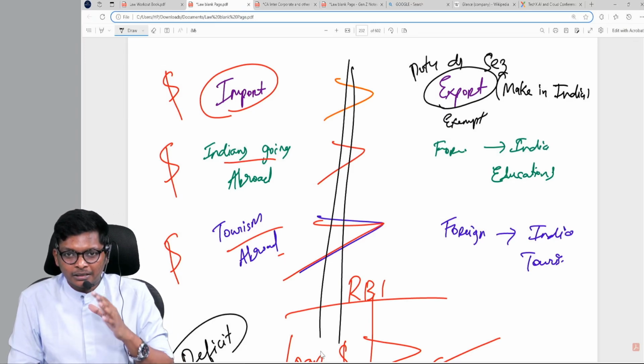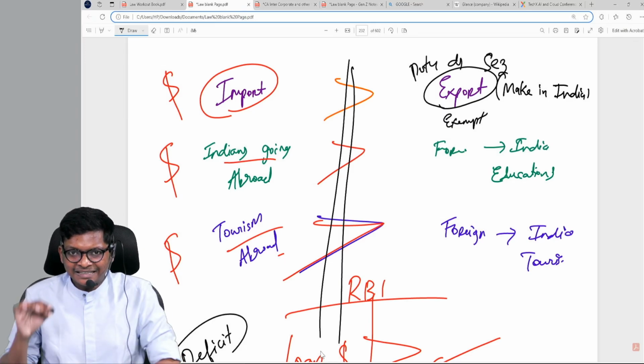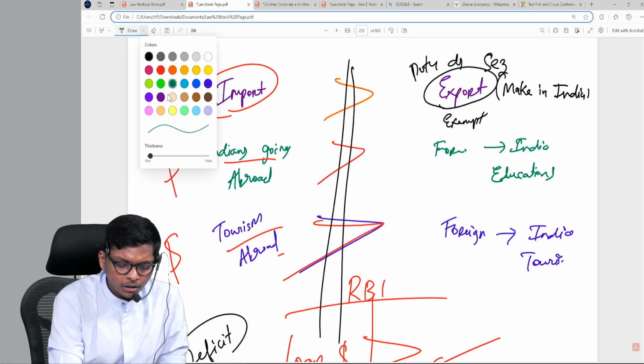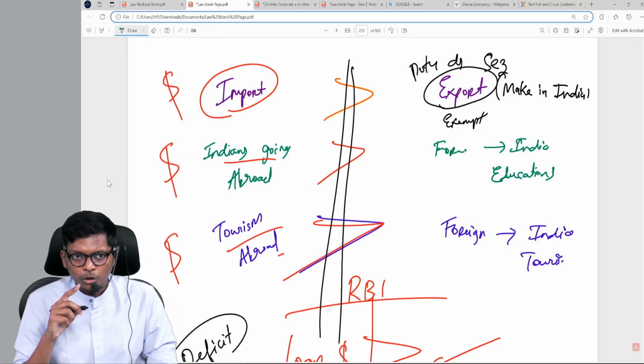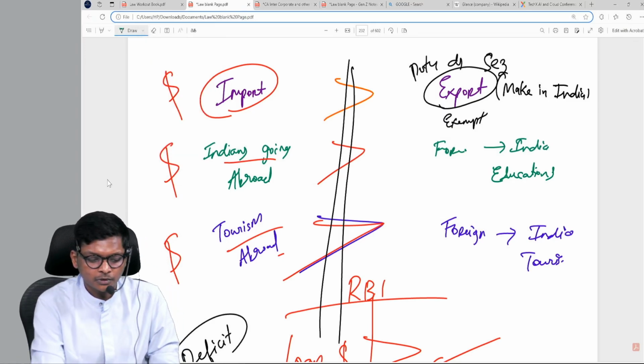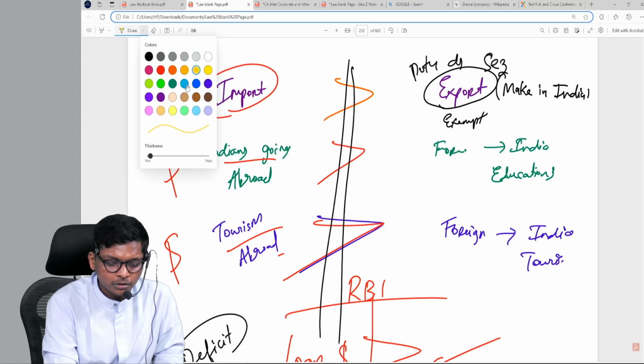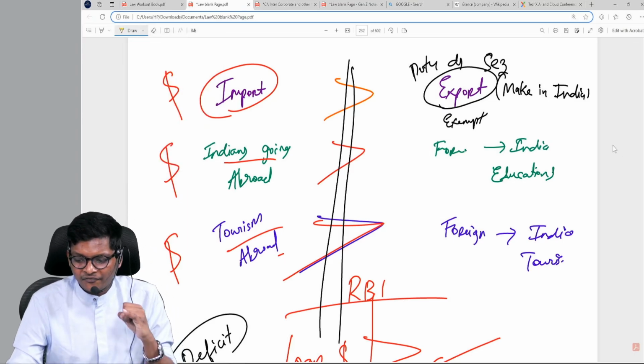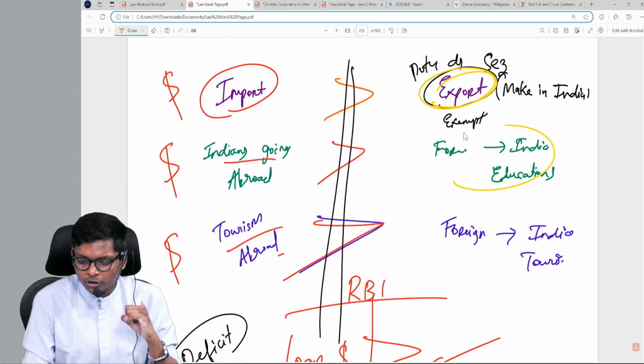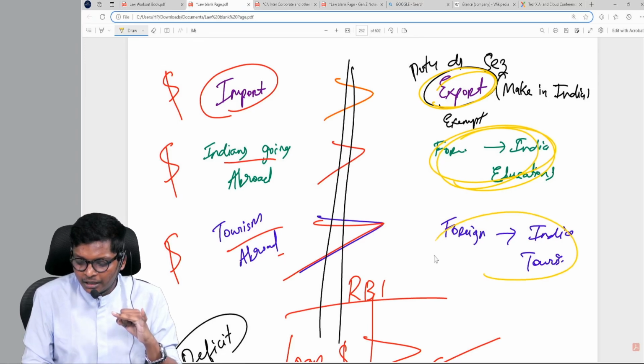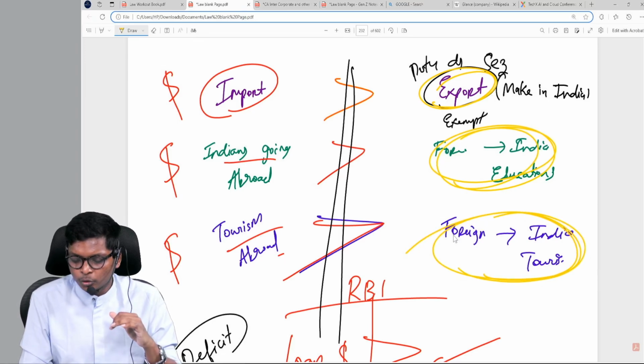Are you following? That means, remember, in this full FEMA law, where do you think there will be restrictions? Which side? Do you think in FEMA there will be restriction for export, or foreigners coming to India for, let's say, tourism, education?